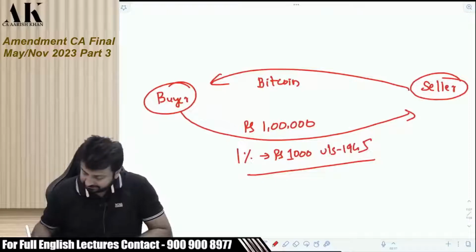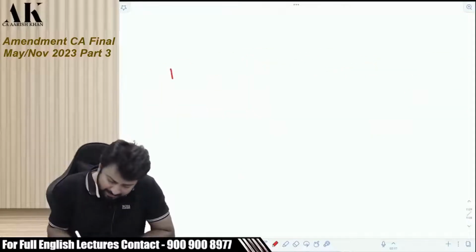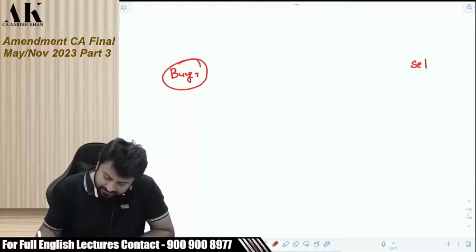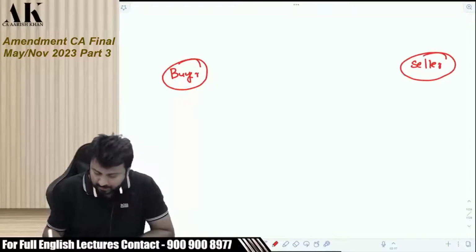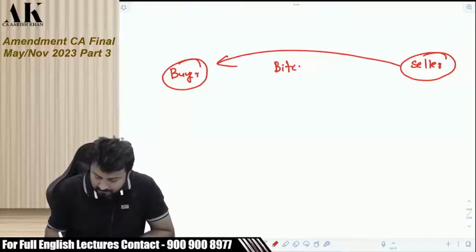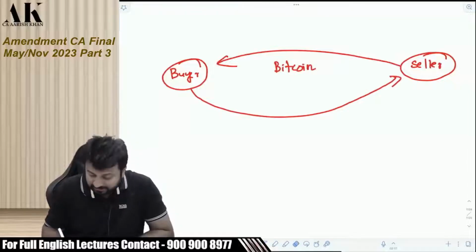What if I am a buyer and here there is a seller, and I am buying Bitcoin and in exchange I am giving Ethereum.